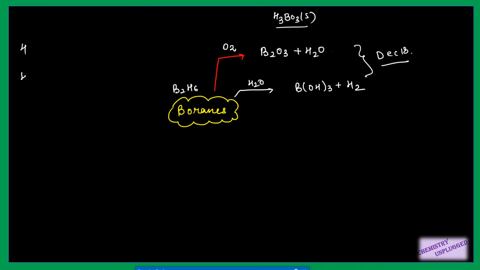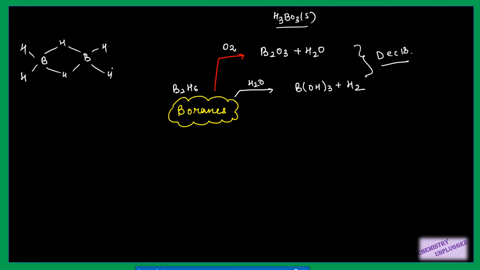So this is the structure of borane. You all know about the bonding of boranes: it has two center two electron bonding as well as three center two electron bonding, which is also called banana bonding. I have also made a video on the structures and how to calculate the number of electrons in boranes, so you can also watch that video.